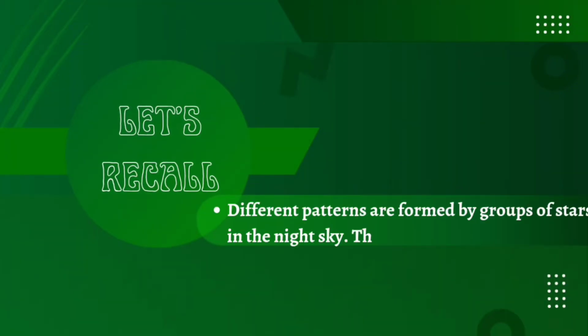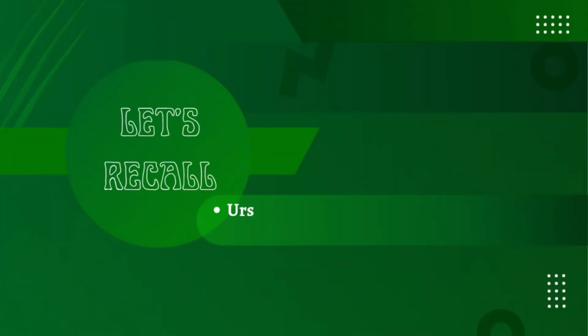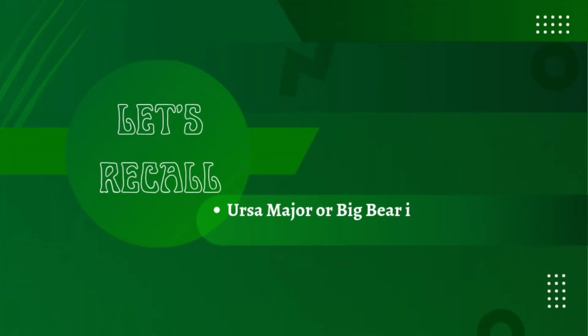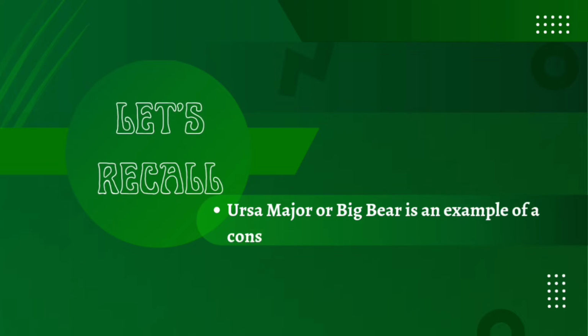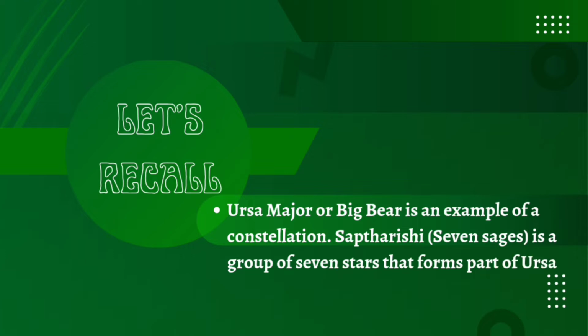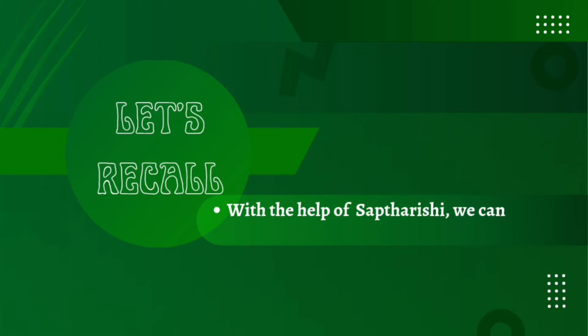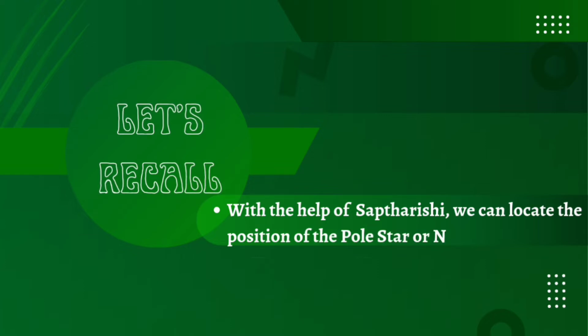Different patterns are formed by groups of stars in the night sky. These patterns are called constellations. Ursa Major or Big Bear is an example for a constellation. Saptarishi, that means 7 sages, is a group of 7 stars that forms part of Ursa Major constellation. With the help of Saptarishi, we can locate the position of the pole star or north star, which indicates the north direction.